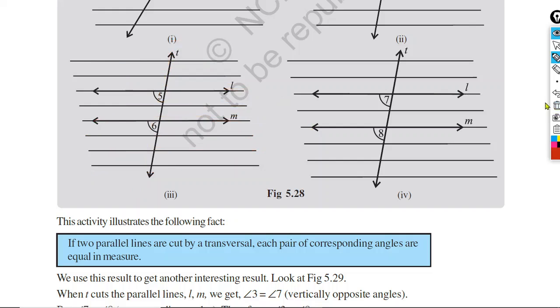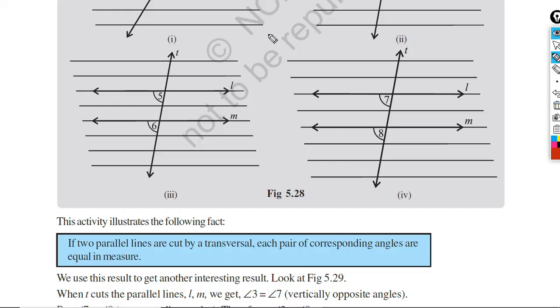Here, if I ask you to identify the corresponding angles, can you identify them? Yes, angle 5 and angle 6 are corresponding angles. In this case, angle 7 and angle 8 are corresponding angles. And there are several other corresponding angles, like this angle, this angle, this angle, all are corresponding angles, isn't it? So, in case of parallel lines, corresponding angles will be equal.